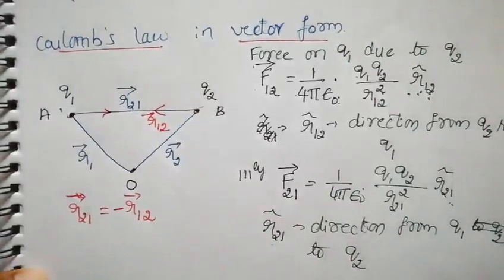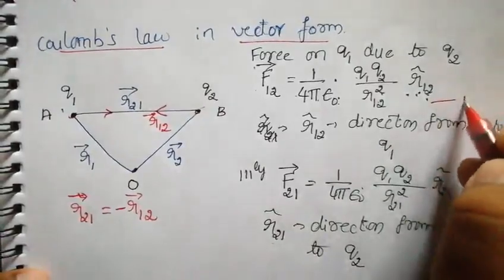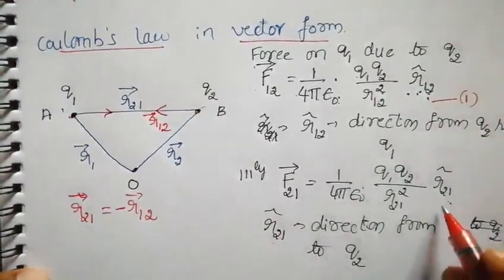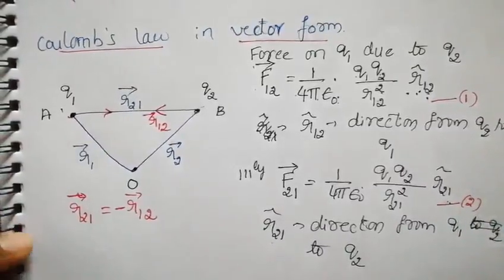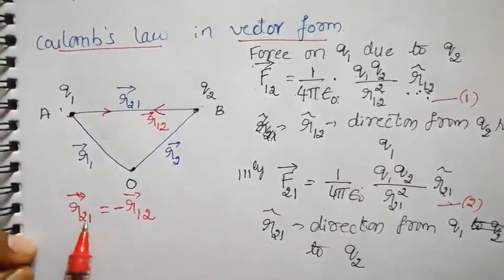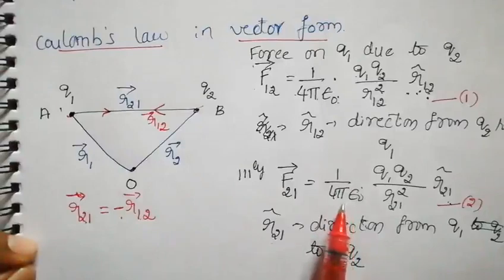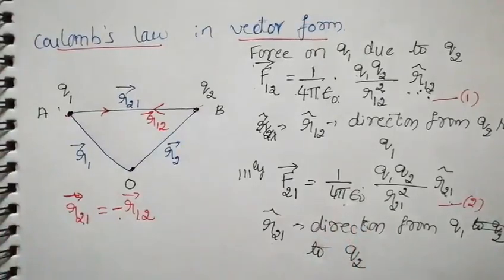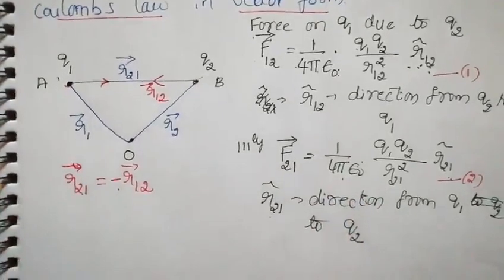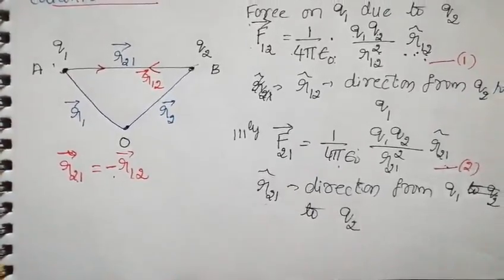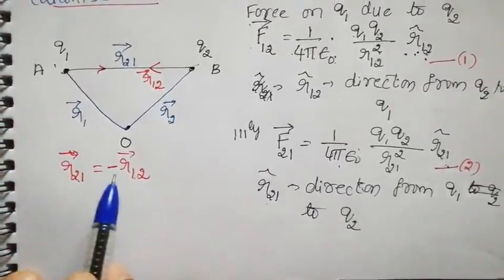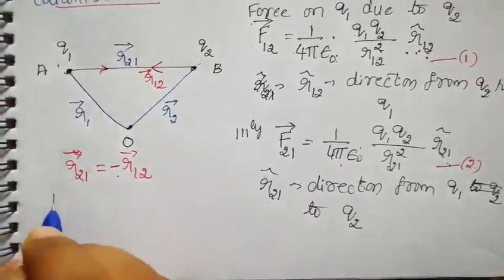So now look here, let me call this equation 1, and let me call this equation number 2. From equations 1 and 2, in the place of r21, can we replace it with minus r12 in the case of equation number 2? If you replace, let us see what will happen.